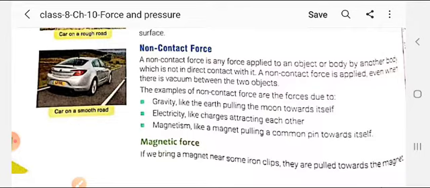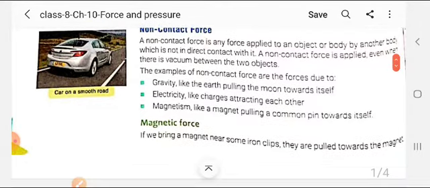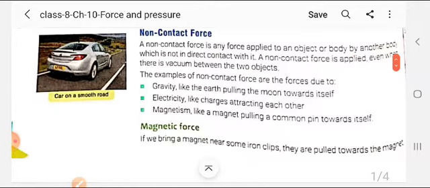A non-contact force is applied even in a vacuum, that is, where no medium is present; it will still act between two objects. The examples of non-contact force are forces due to gravity.